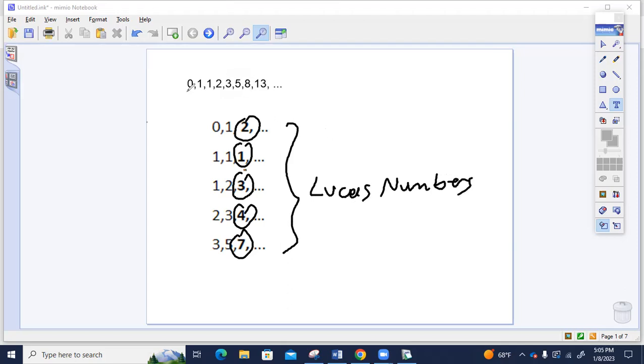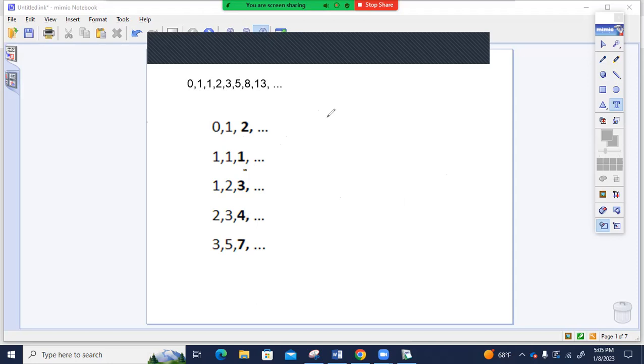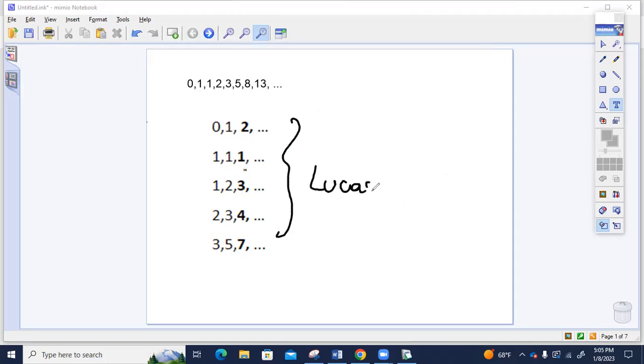So we used Fibonacci numbers and created Lucas numbers just by taking every 2 consecutive Fibonacci numbers and making a linear sequence each time. So that is another relationship between Fibonacci numbers and Lucas numbers.